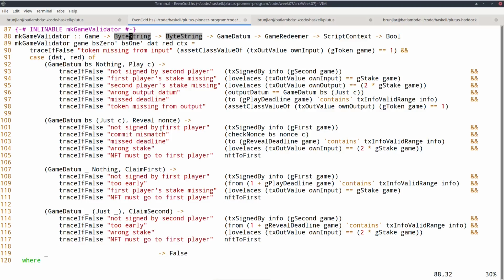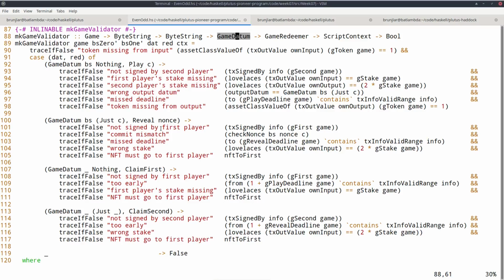And I want string literals representing the 0 choice and the 1 choice. So this will just be the ByteString with the digit 0 and the ByteString with the digit 1. But because I can't use string literals, I pass them in as auxiliary arguments. We'll see how we pass them in later.